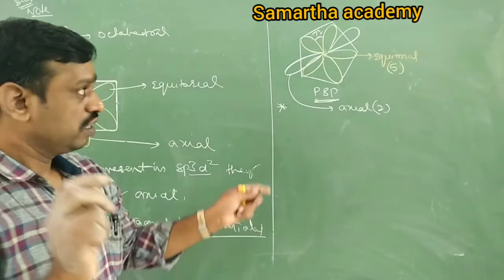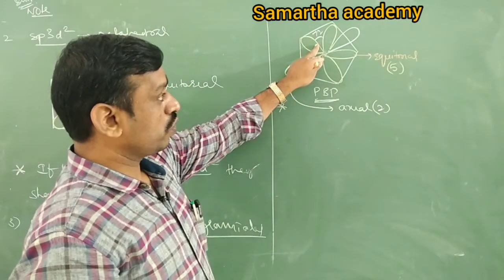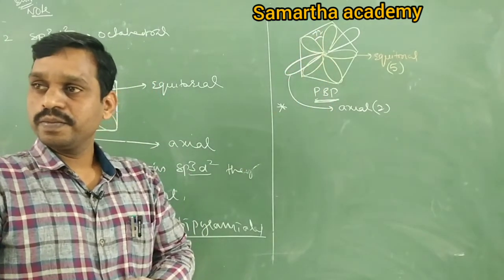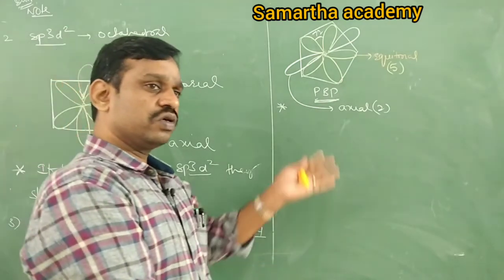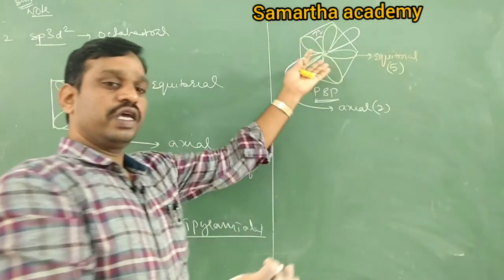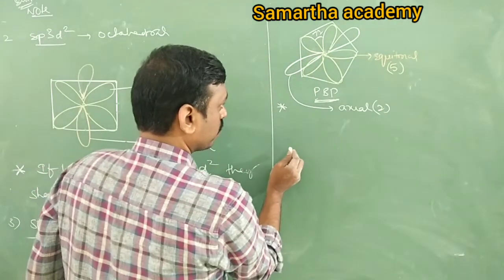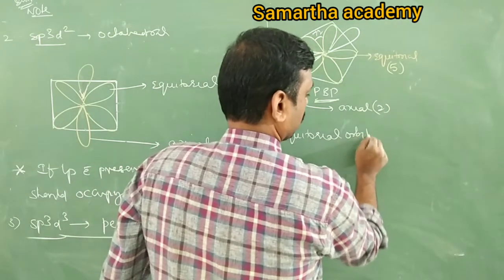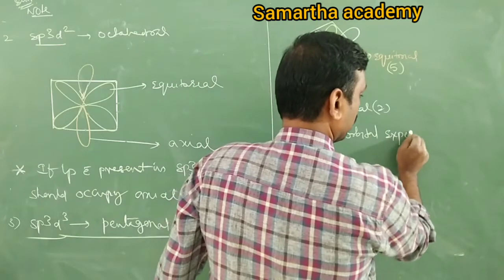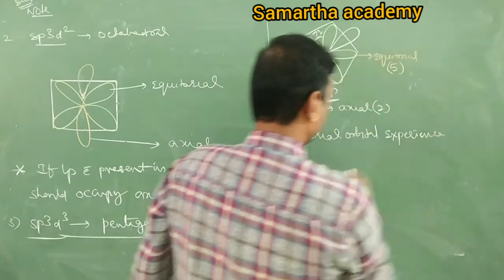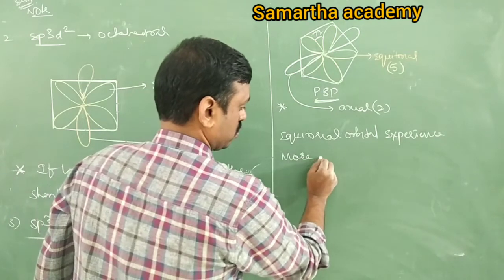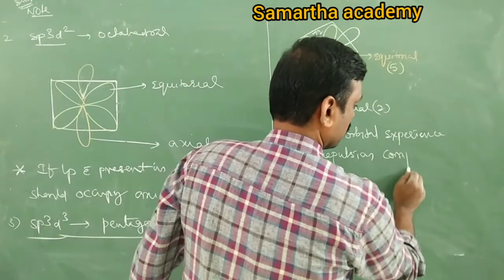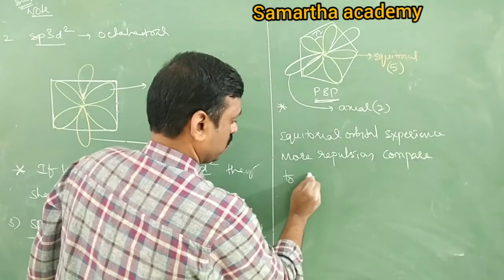Therefore, equatorial orbitals experience more repulsion compared to axial. Therefore, which bond lengths are more? Obviously equatorial, right?